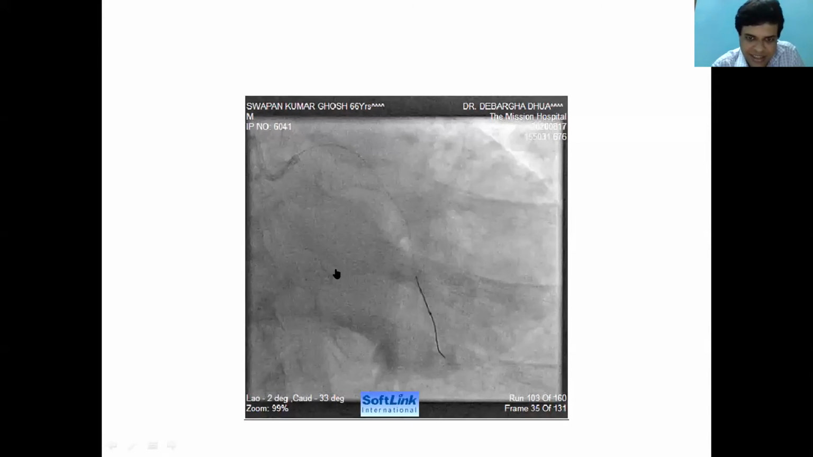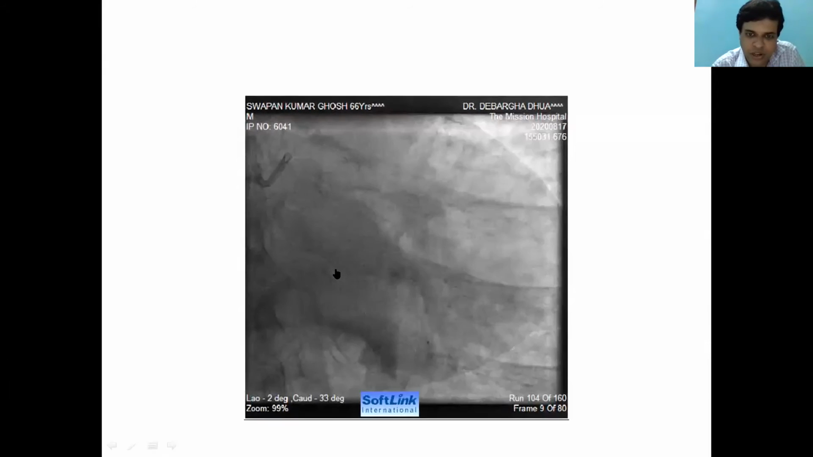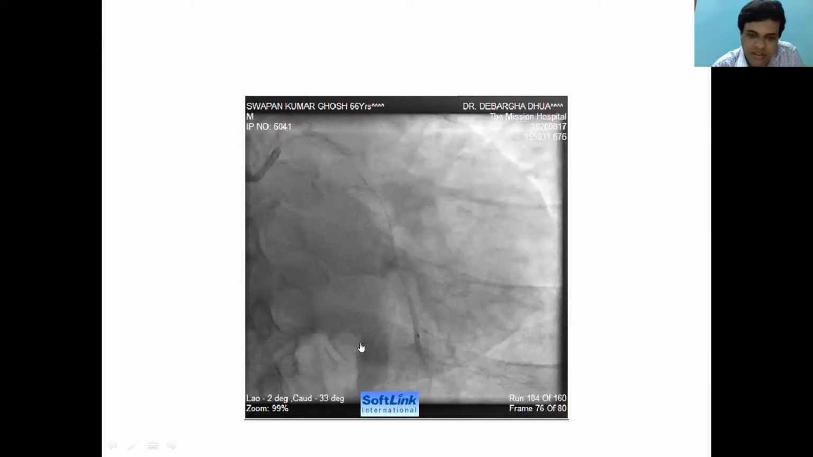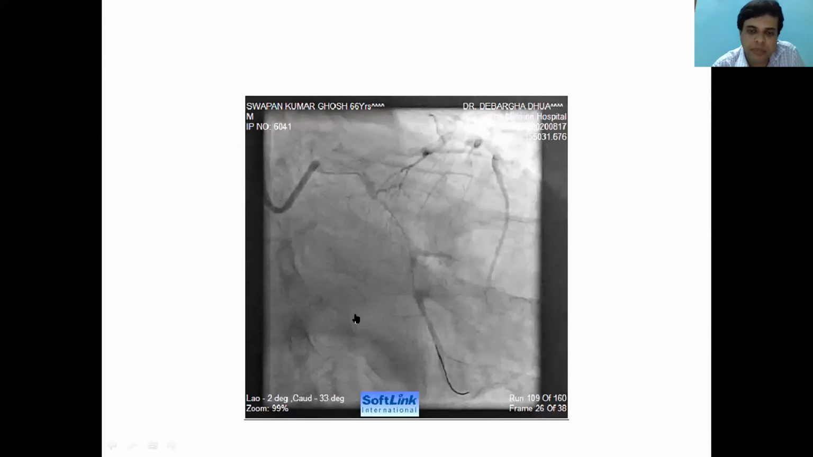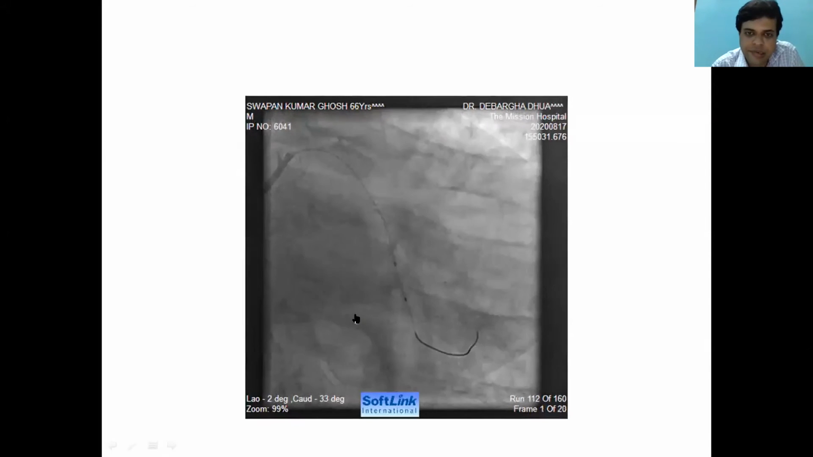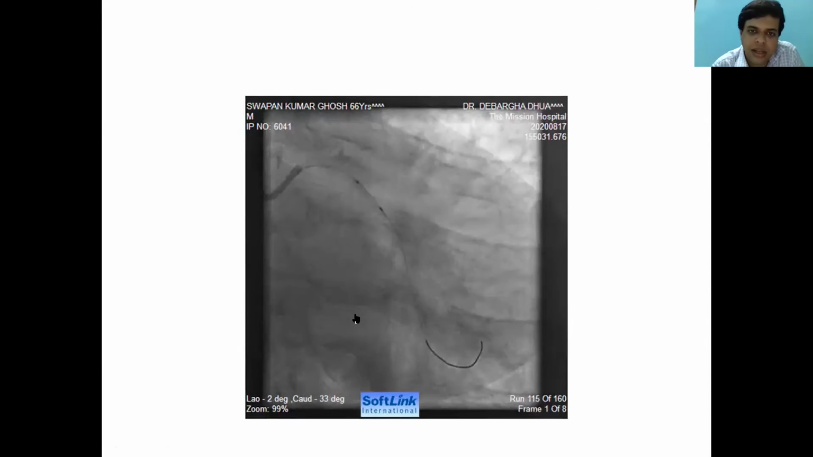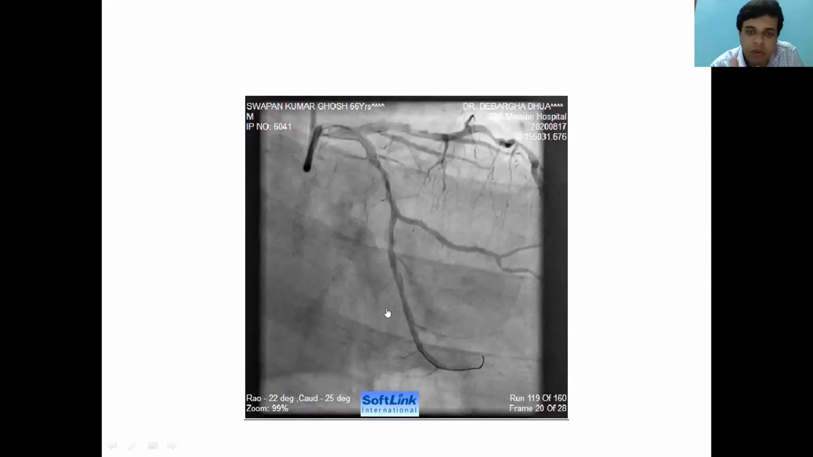Distal LCX. Then we exchanged this wire with a regular Runthrough wire with the help of the Fine Cross, and we took a distal shot through the Fine Cross to confirm that it's inside the lumen. So this was the Runthrough wire. Then we pre-dilated the lesion very well, and this was the lesion. The total length of the lesion here also is more than 48 millimeters.